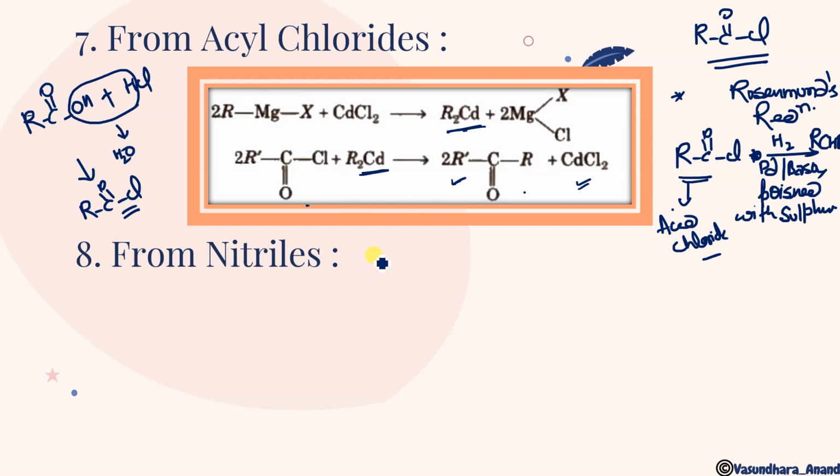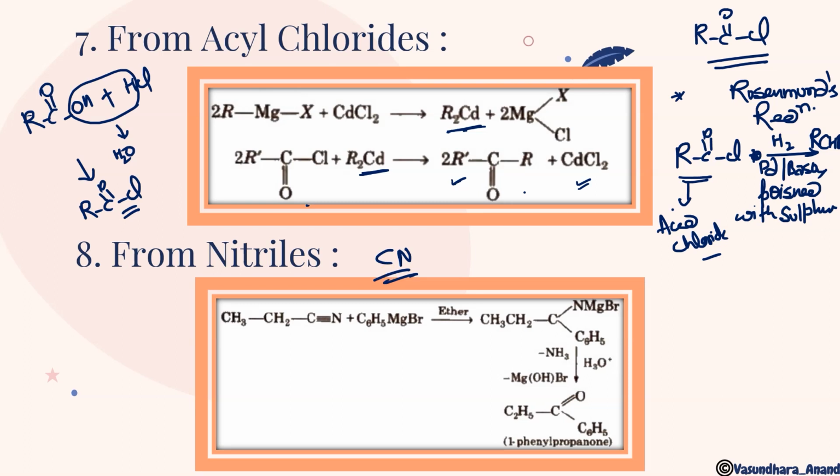Next is from nitriles. Nitriles means CN. When nitrile reacts with Grignard reagent, it gives aldehyde and ketone like this. So here it is CH3CH2CN, C triple bond N, and Grignard reagent. We can use any Grignard reagent; accordingly, it will give you the ketone. In presence of ether, the bond polarizes, here it is minus and here it is plus. This will break, and the addition product will give you C6H5 attached over here and NMgBr.